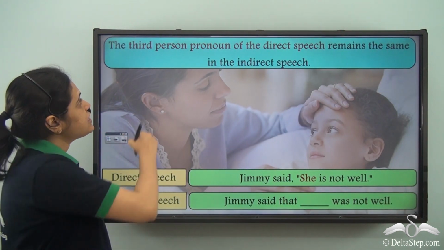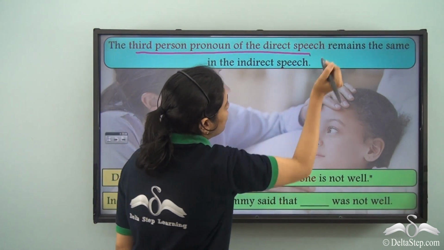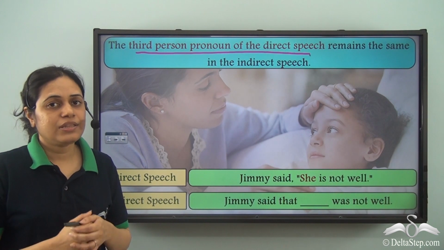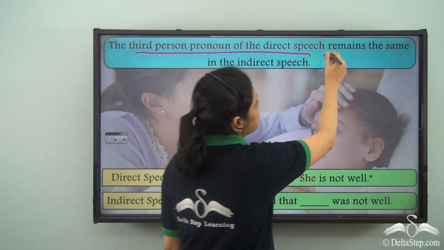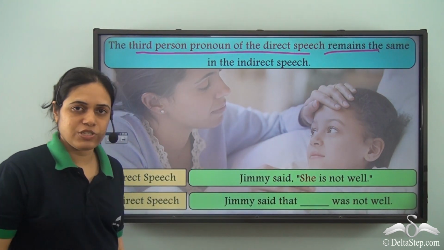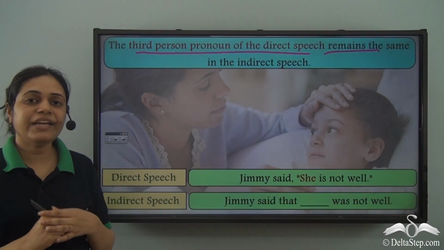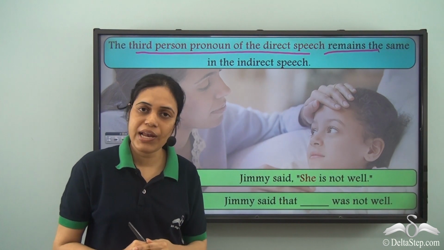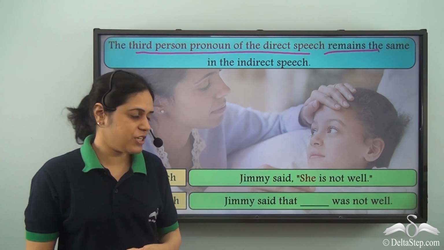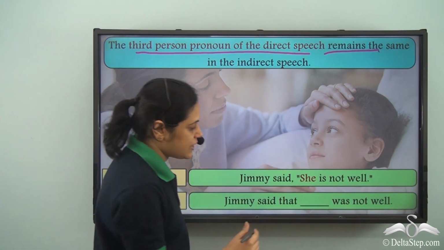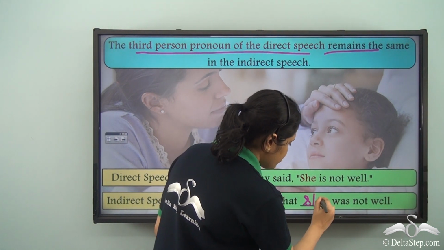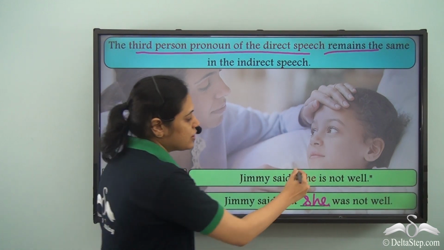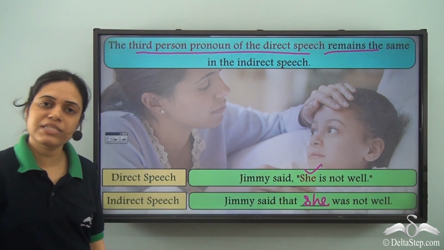Now, what happens if there is a third person pronoun? That is he, she, they. Then it remains the same in indirect speech. It does not change. In direct speech, it is Jimmy said she is not well. In the indirect speech, we will have Jimmy said that she was not well. So she remains she, third person pronoun remains the same.